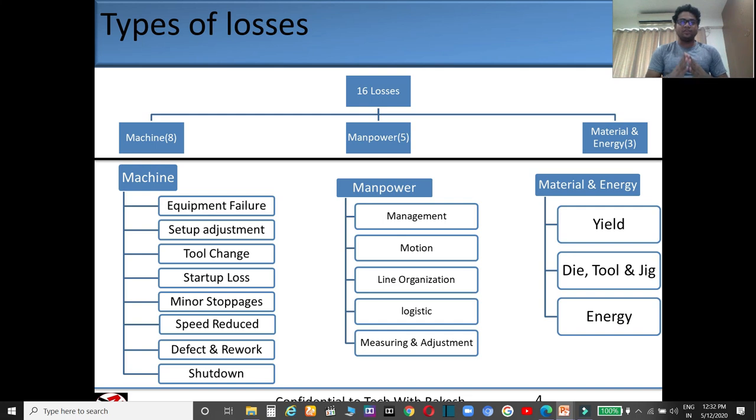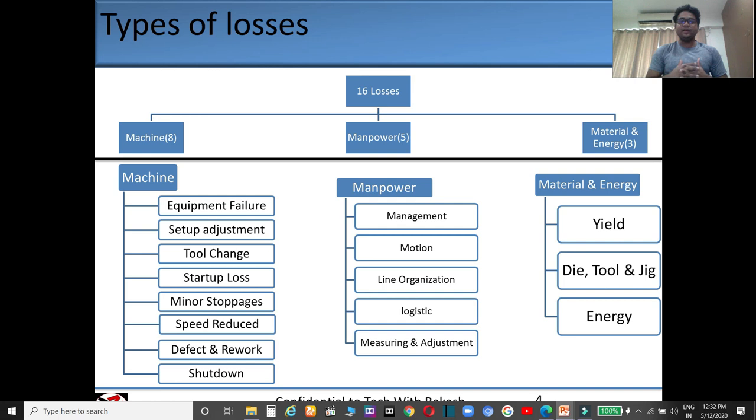Types of losses. So guys, there are 16 types of losses, and these losses have been categorized on the basis of man, machine, material and energy. In machine, there are 8 losses: equipment failure, setup adjustment, tool change, startup loss, minor stoppage, speed reduced, defect and rework, and shutdown.